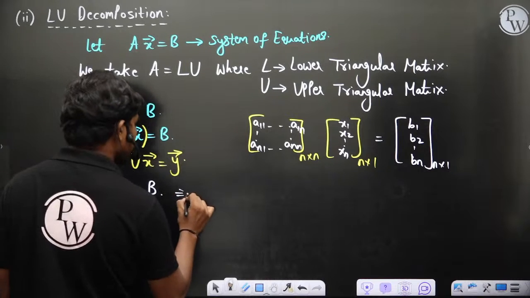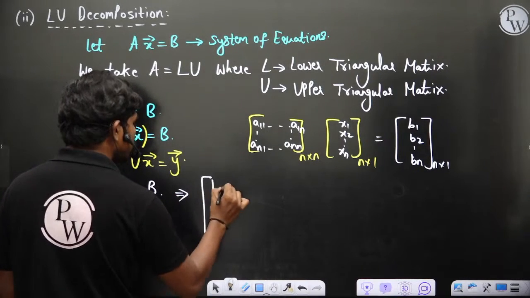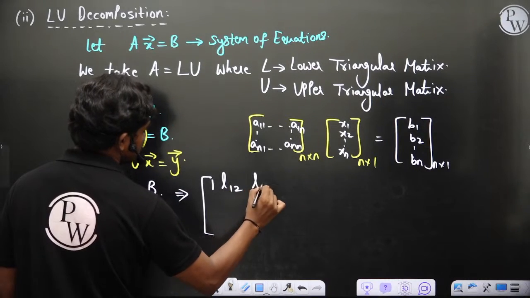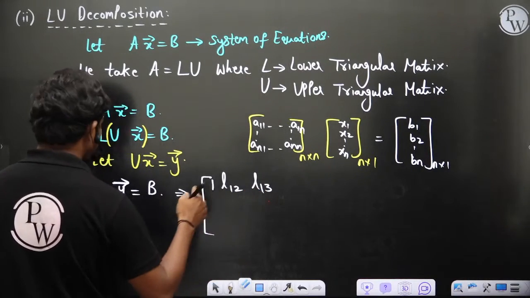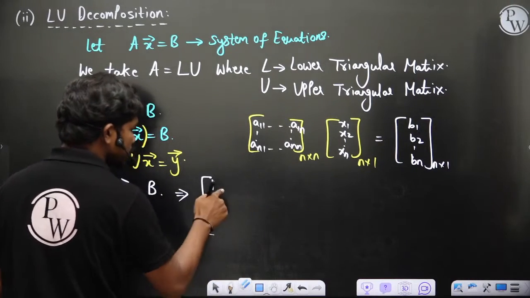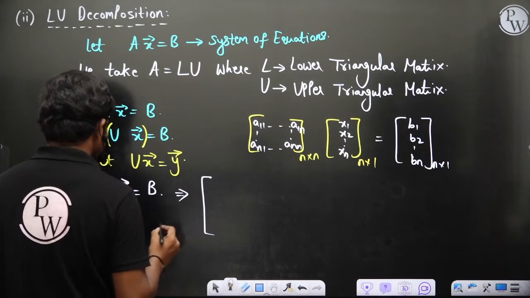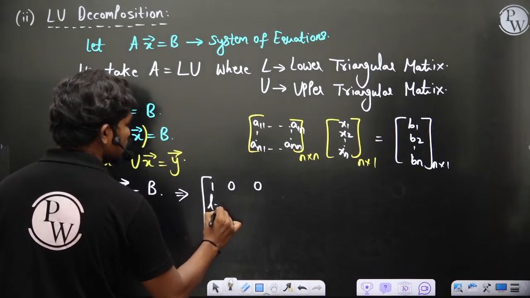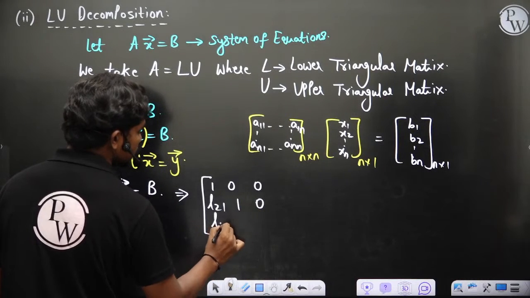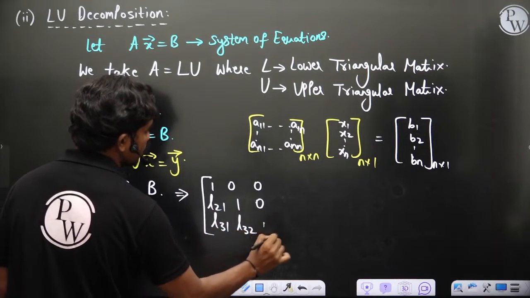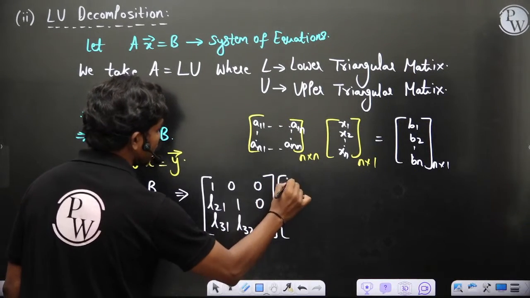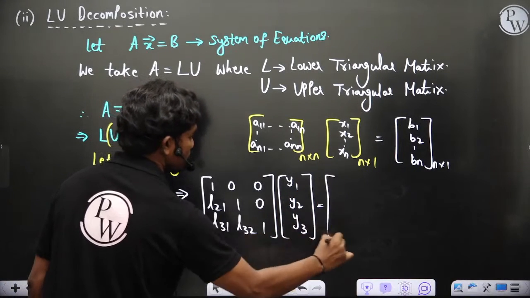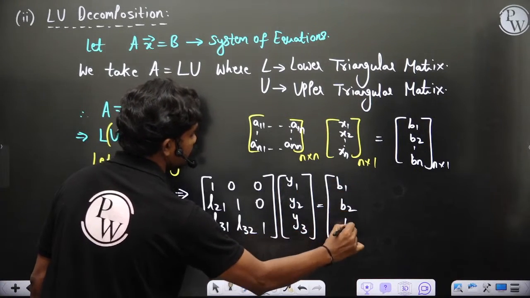So if you have a matrix like, let's say, 1, 0, 0 in the first row, L21, 1, 0, and L31, L32, 1, which is a lower triangular matrix, so the upper diagonal elements are zeros. This is L, times y1, y2, y3, is equal to b1, b2, b3, of course.